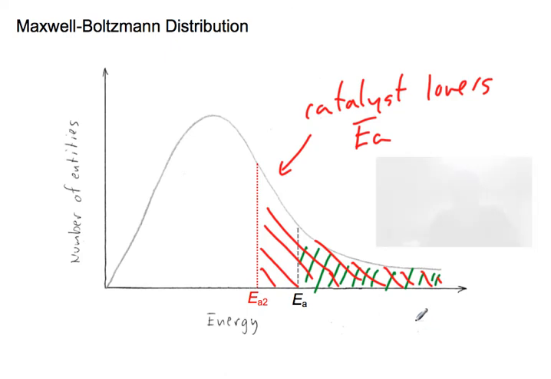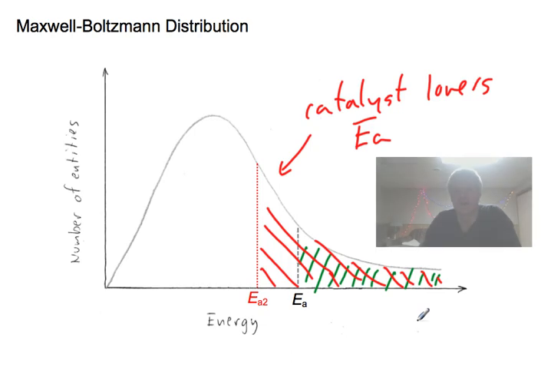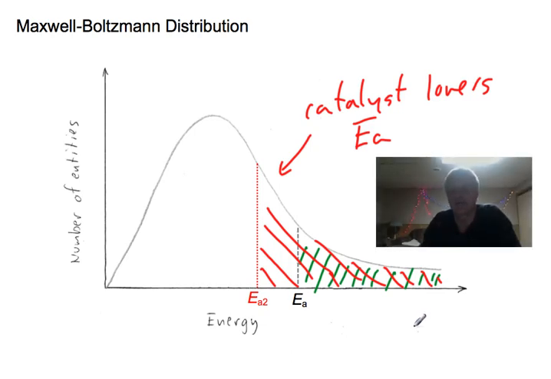So potential energy diagrams and Boltzmann distributions, you can use both of these schematic diagrams to explain and discuss temperature effects on rate and catalyst effects on rate. And that concludes this video.